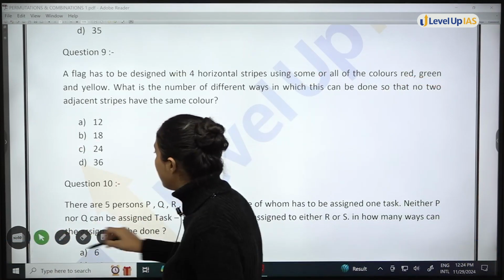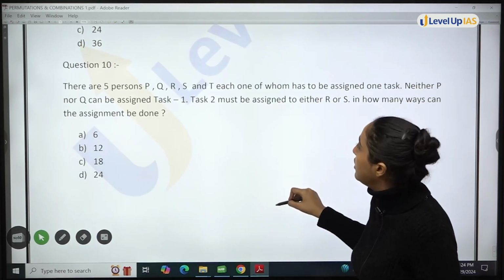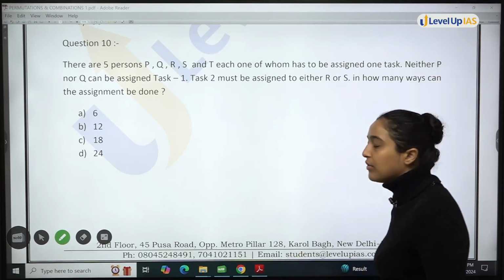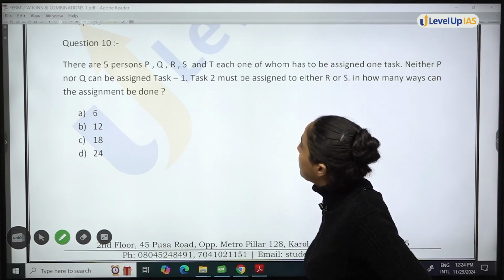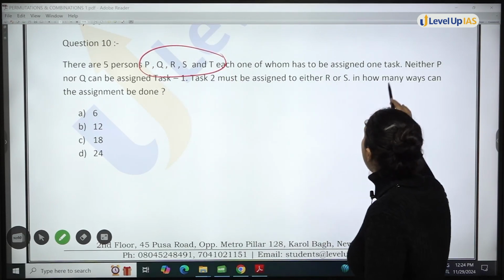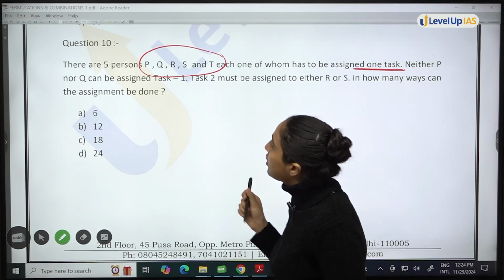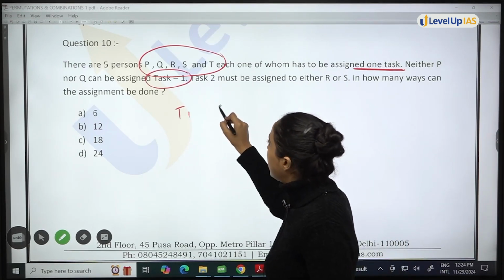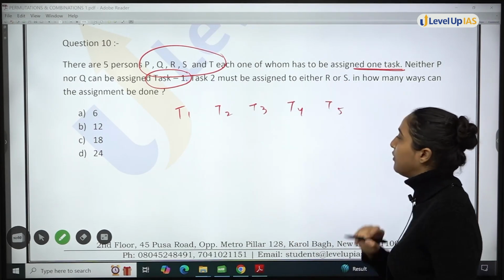Again, इजी क्वेश्चन, कुछ मुश्किल नहीं था क्वेश्चन में और टाइम कंज्यूमिंग भी नहीं था. So the last question for CSAT 2023. There are 5 persons P, Q, R, S, T, each one of whom has to be assigned one task. Neither P nor Q can be assigned task 1. So let's say task 1, task 2, task 3, task 4 and task 5.